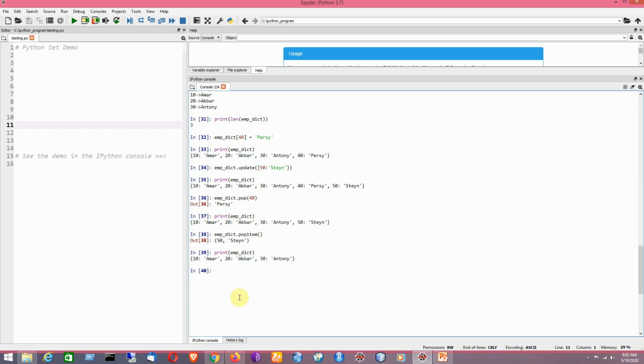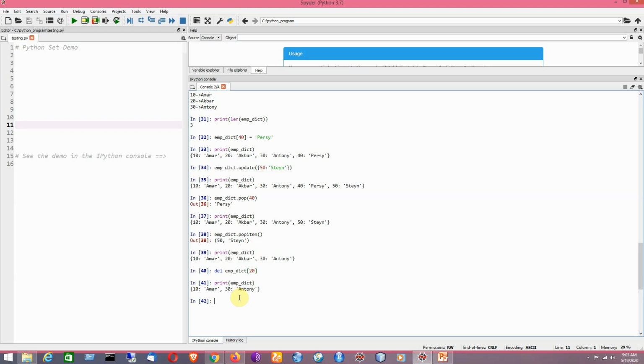Now I can use the del keyword to delete a specific element using its key. Say for example, I can use the del keyword to remove the element that is having the key as 20. So it has been deleted. Now let's check it. It is showing only two values. The element with the key 20 and value Akbar is deleted.